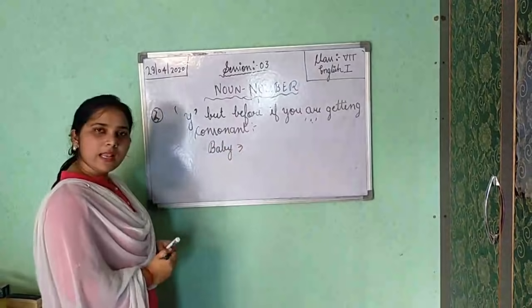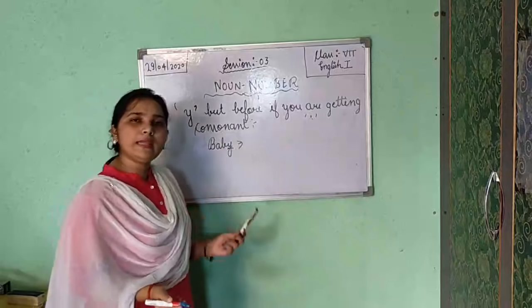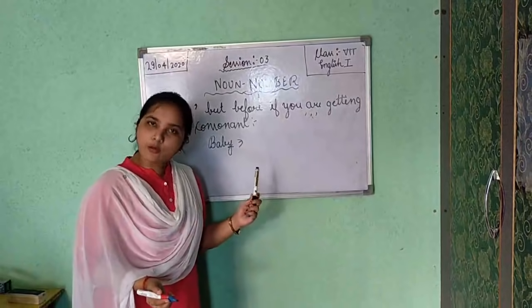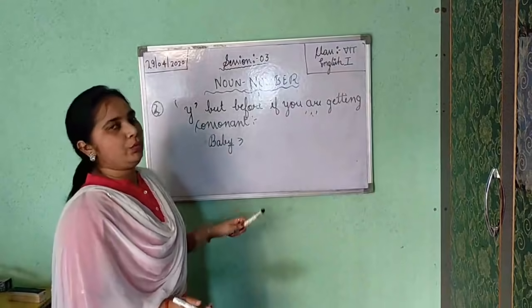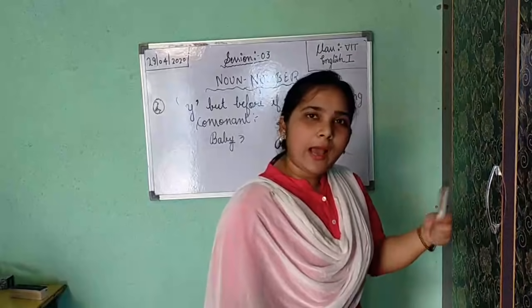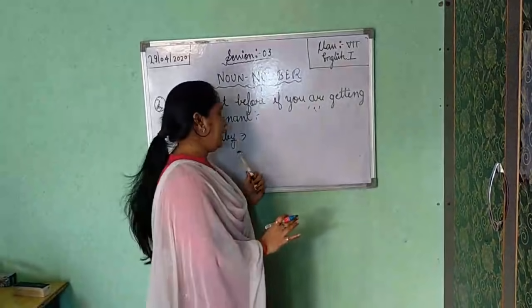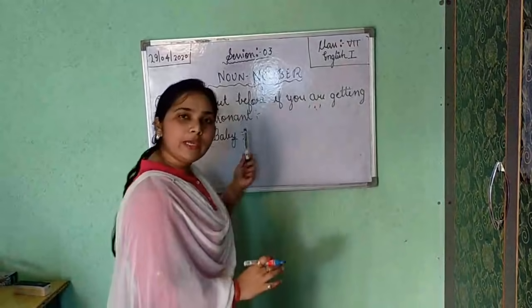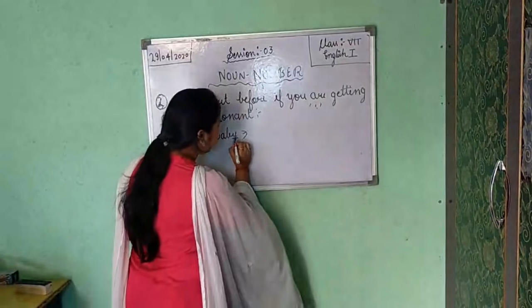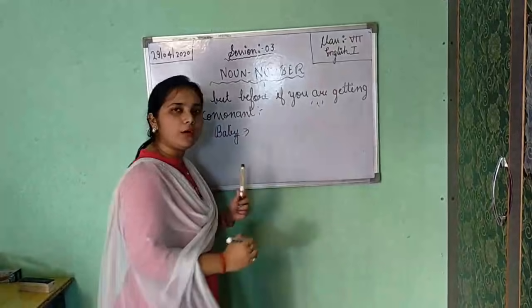baby. In the last, we have got y. But before y, the letter which we have got, is that a vowel? No, only A, E, I, O, U. These are your 5 vowels. So B is your consonant. So here this condition is y you are getting in last, but before y you are getting B. B is your consonant.